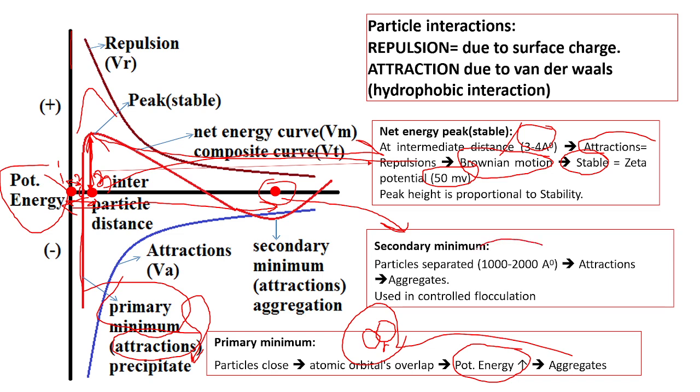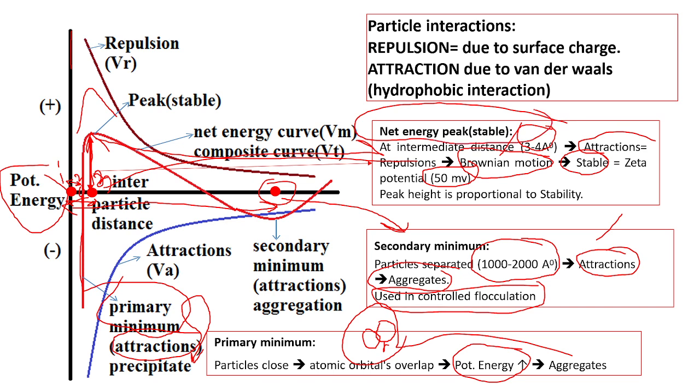The particles get separated at 1000 to 2000 angstrom. Here the attractions will predominate. Because of the predominant attraction, the particles may aggregate. This concept can be used in flocculation. For getting the flocculated suspension, we use the secondary minimum effect. But in the case of colloidal dispersion, we use the net peak energy concept, that is zeta potential. In the case of suspension, we can use the secondary minimum.